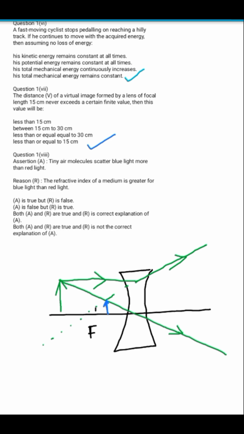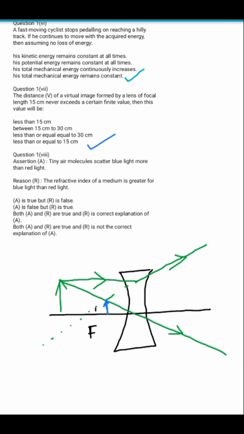And also in class 11 and 12, there are MCQ questions nowadays in which assertion and reasoning type questions are a very important part. Assertion says tiny air molecules scatter blue light more than red light. Yes, we know this well. This is the reason that blue is the color of the sky, because blue light has a short wavelength, and as a result it is very easily scatterable by the air molecules and the water droplets present in the atmosphere. So the assertion is definitely correct.